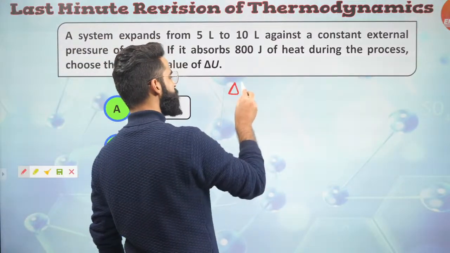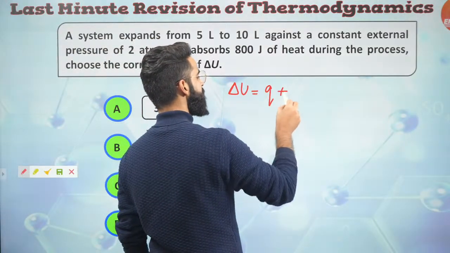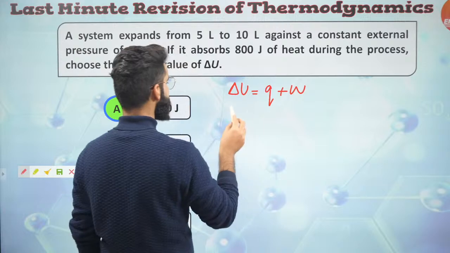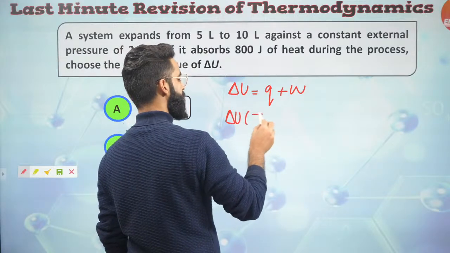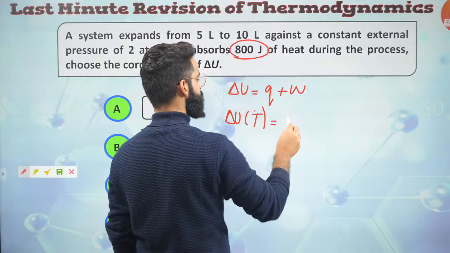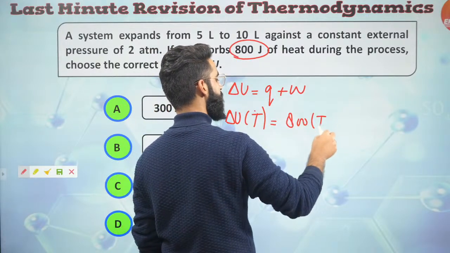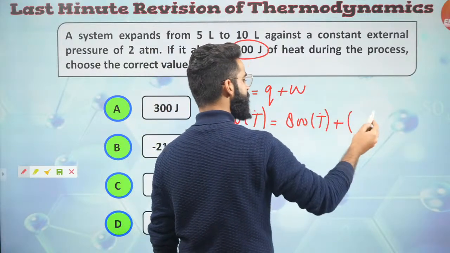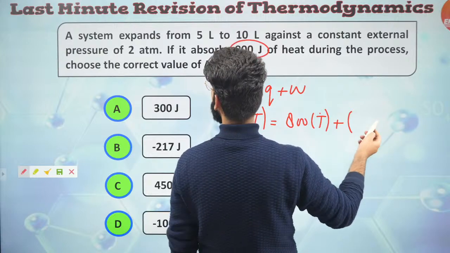We know, guys, delta U is equal to Q plus W, right? We are supposed to calculate delta U in joules. It's going to be Q. The system is absorbing 800 joules, so it's going to be plus 800. Yes, with this you are writing the units as well, joules. Plus W is minus P external delta V. Minus P external.